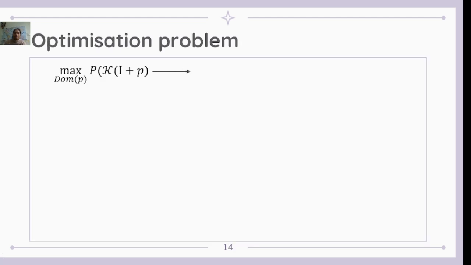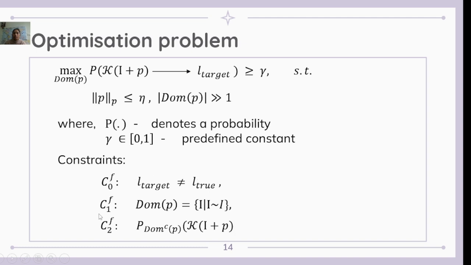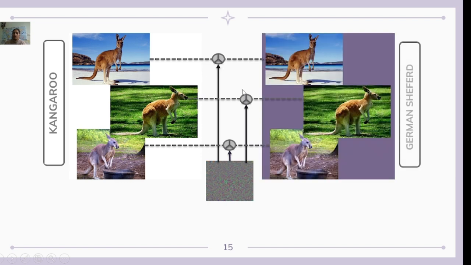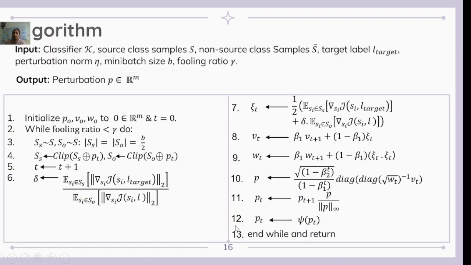For the optimization of this problem, we are adding the perturbation on the input image, and there are mainly three constraints we are following in this paper. Let's suppose we have the example of the kangaroo class, and our classifier classifies it as German Shepherd. The second scenario is the ostrich class, and the classifier is predicting ostrich. This is the expectation in this algorithm. This is the main important part. We are averaging all the loss using the expectation maximization.